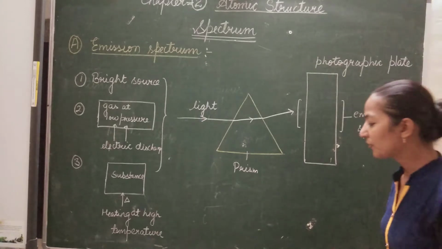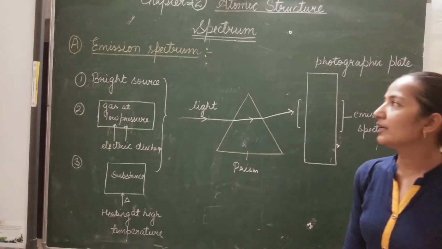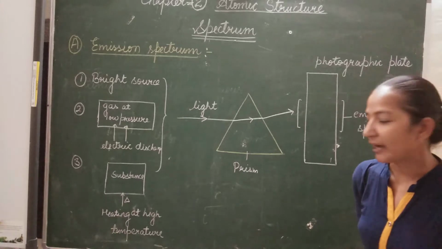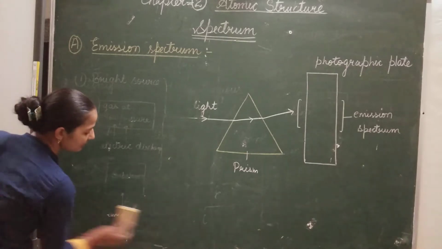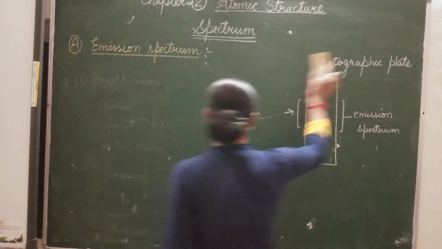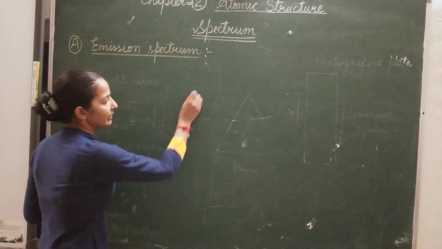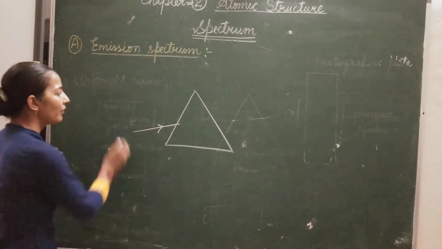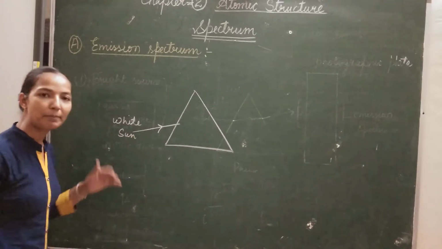Now the emission spectrum is again classified into two categories. Number one is continuous spectrum and second one is discontinuous spectrum. So let's discuss the next type of spectrum, the emission continuous spectrum. So what is the emission continuous spectrum? Listen students, whenever we have white light, it may come from the sun or it may come from any bright source.